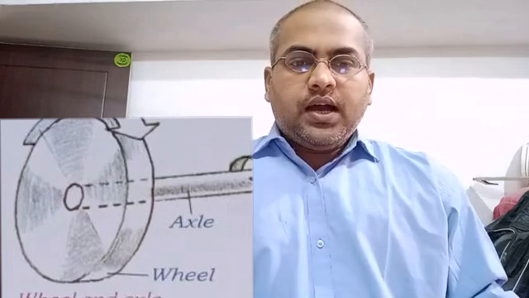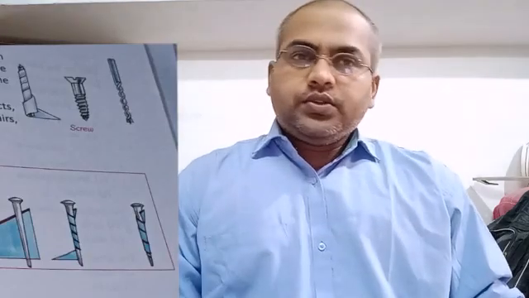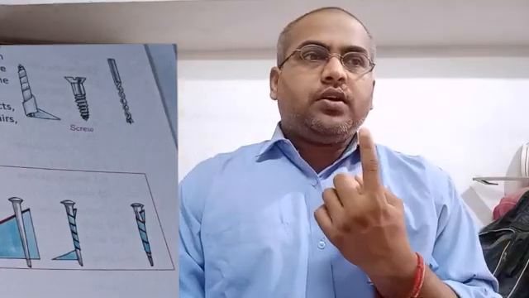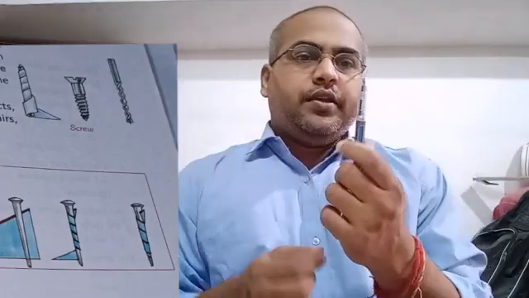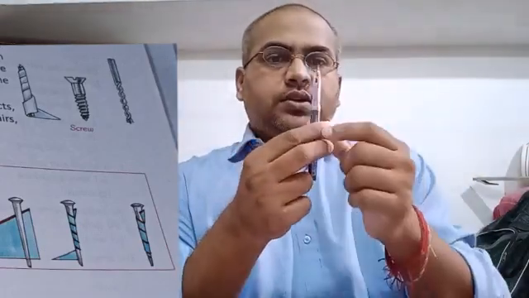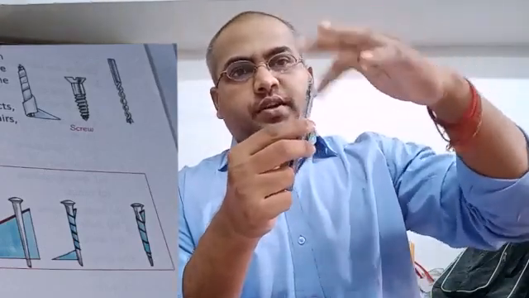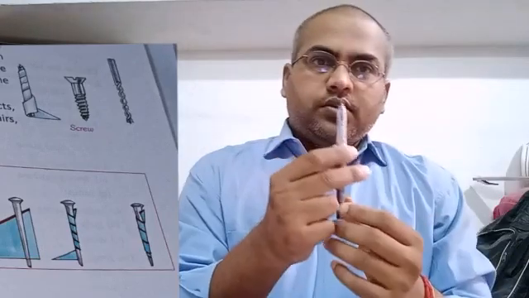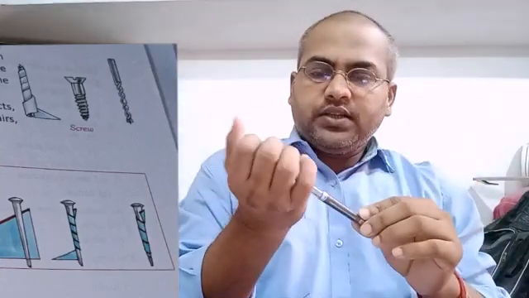Next question. A screw is an dash plane that goes round and round a rod. So a screw is an inclined plane that goes round and round a rod. Suppose this is a rod, and if you observe, the shape is round and round. So this inclined plane is wrapped around a rod, so that becomes a screw.